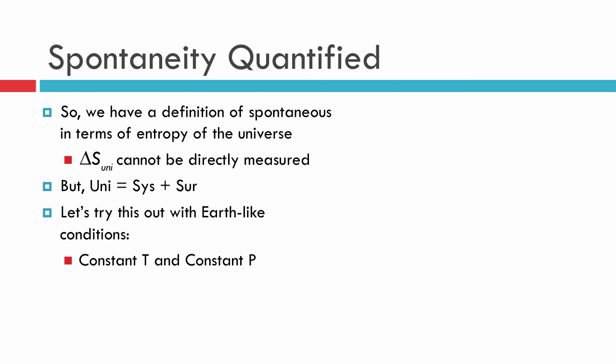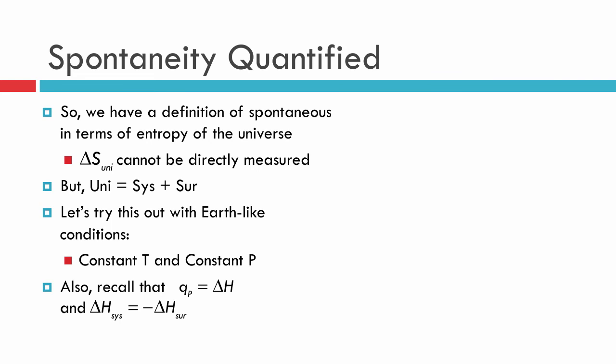We're going to start off by saying, let's use Earth-like conditions. Normally we have a constant temperature. Normally we have a constant pressure. If we did this under different conditions, we'd get a different result. All right, so now we're also going to recall one other thing: when energy flows in the form of heat at constant pressure, all of that energy that flows as heat is actually a change in the enthalpy.